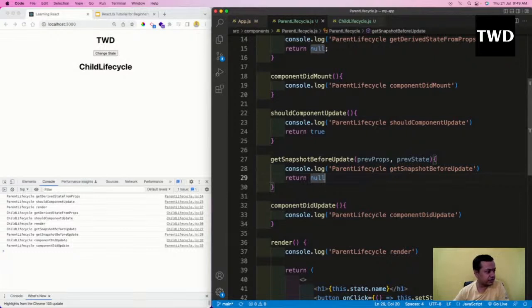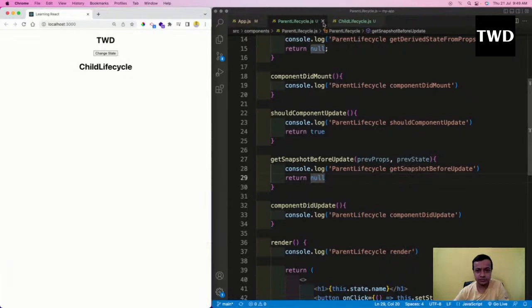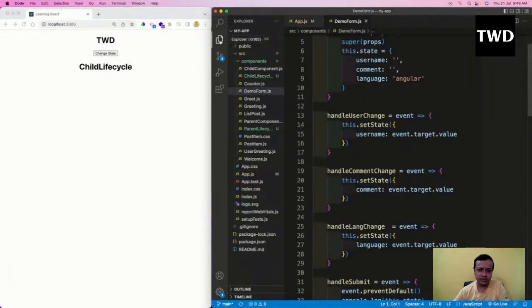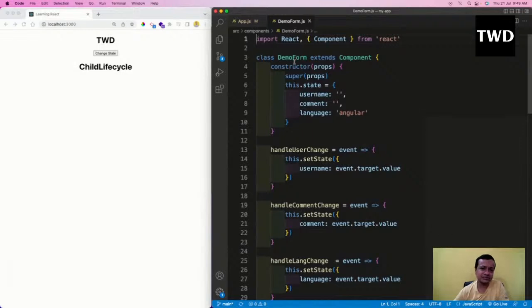Again I will show the lifecycle methods later. Now we are going to do something known as refs. Refs are also known as references. In React, the way we mostly interact with React is that we have a state and we change it. Then something known as virtual DOM, which is there in React as a theoretical concept, changes the appearance here. So that is how React works.